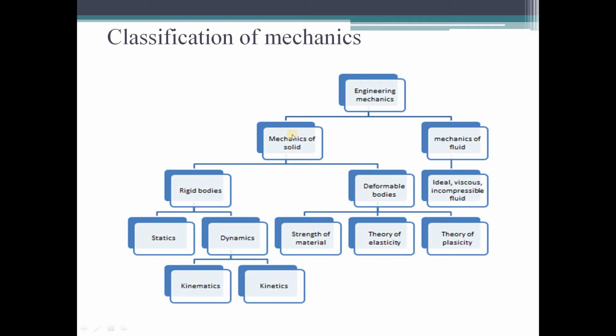In the present semester, we are concentrating on mechanics of solids, and in the next semester, we will be learning fluid mechanics as a subject. But if you see mechanics of solids, solids again may be classified into two types: one is rigid bodies and the other is deformable bodies. What is the difference between a rigid body and a deformable body?